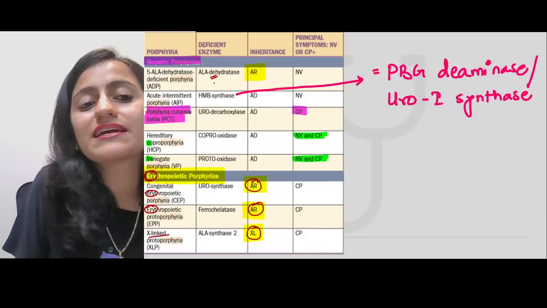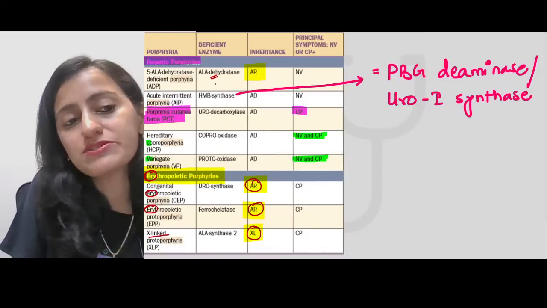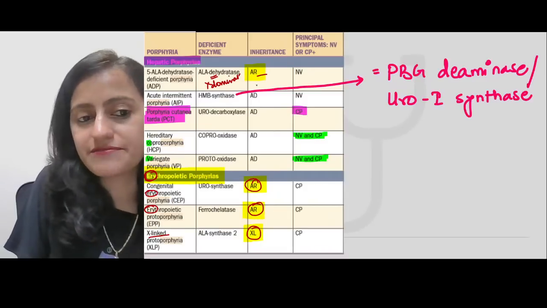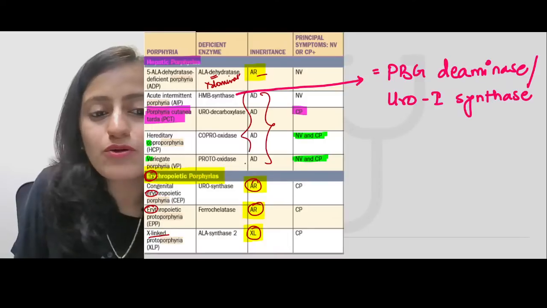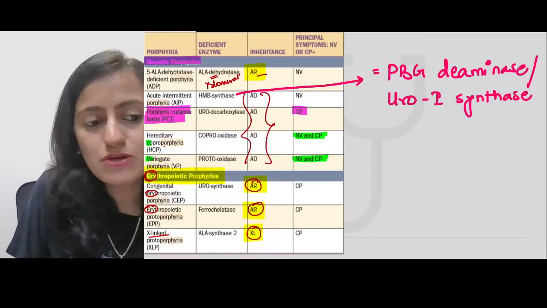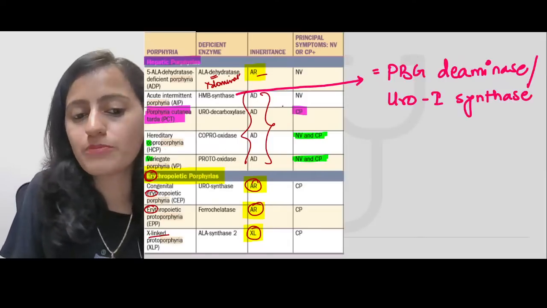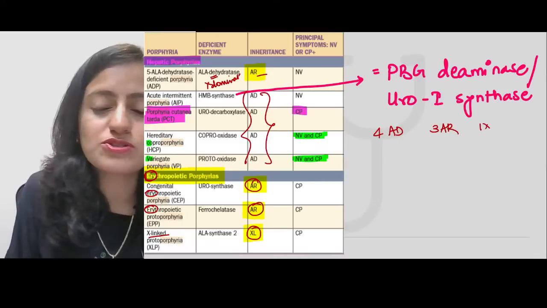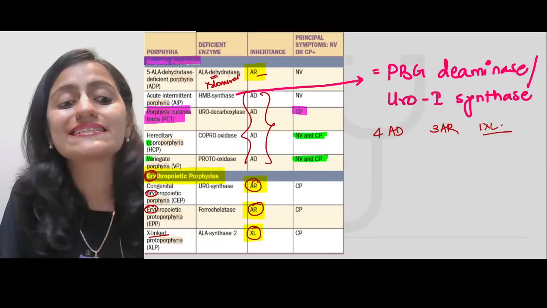Remember, dehydratase, that's a misnomer. Dehydratase is not dominant, it is recessive. Okay. The rest of them are autosomal dominant. Intermittent, cutanea tarda, HCP, coproporphyria, variegate, these are dominant. Okay. So remember, 4 are autosomal dominant, 3 are autosomal recessive, and 1 is X-linked.